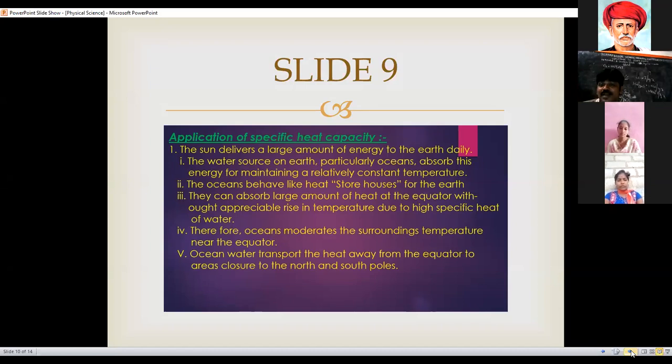We know that water has a larger specific heat, that is 1. Therefore oceans moderate the surrounding temperature near the equator. So ocean water em chestundi ikkada, it transports the heat away from the equator to areas closer to the north and south poles. So please, slide 10 sir.